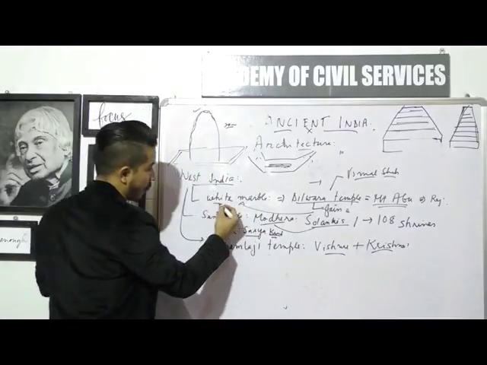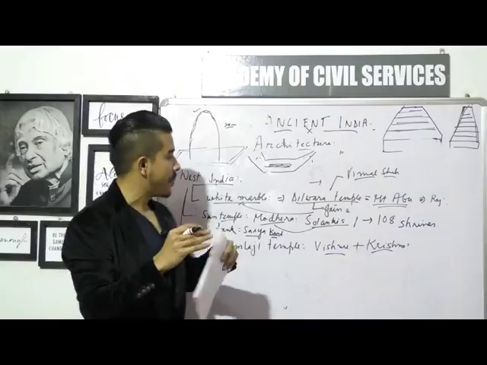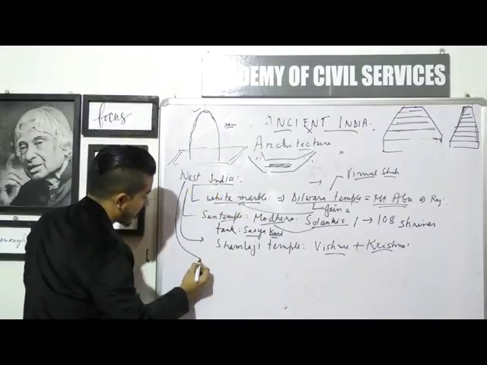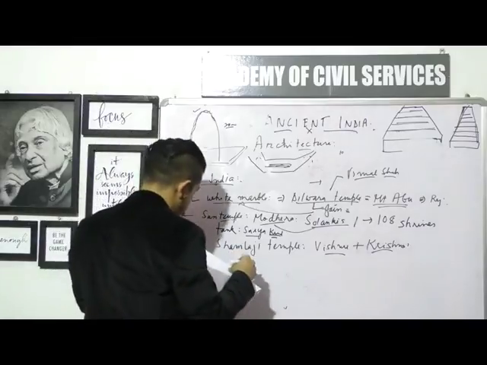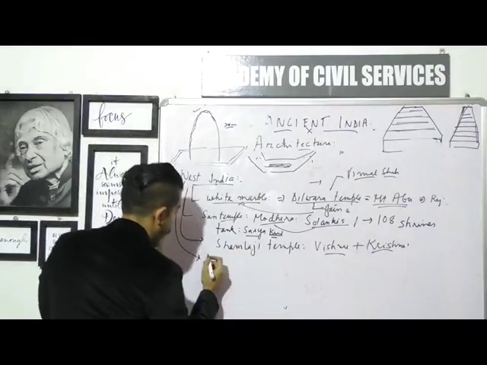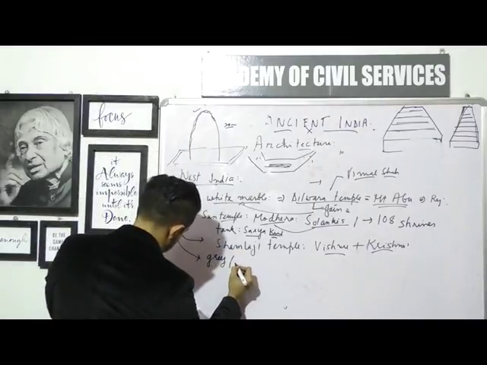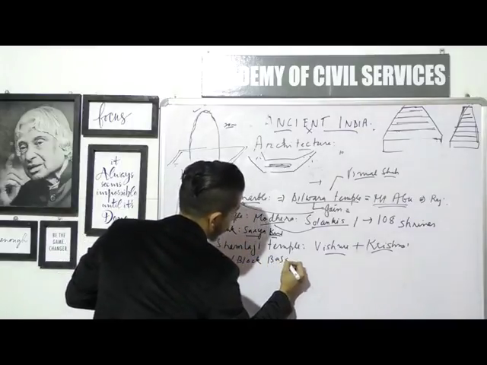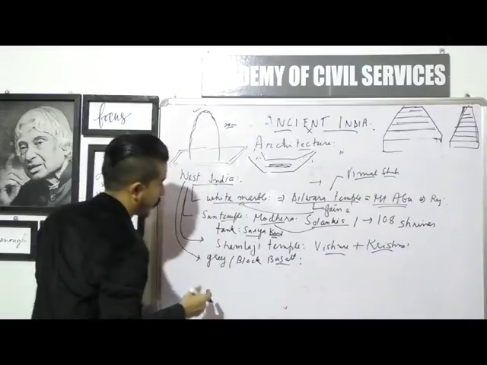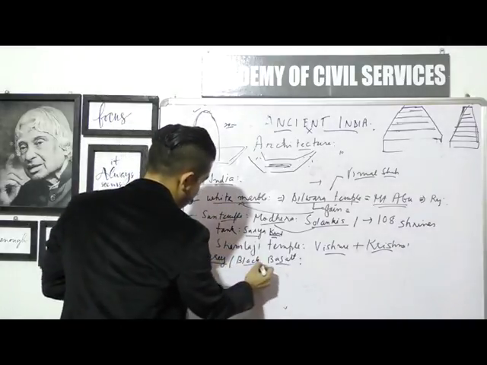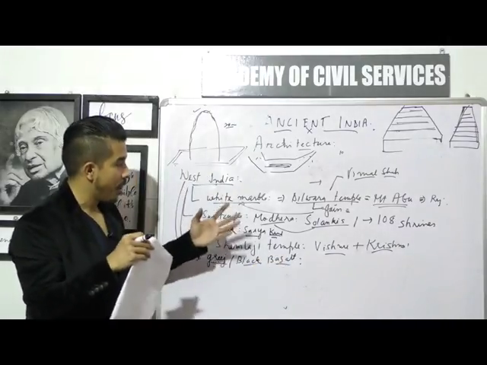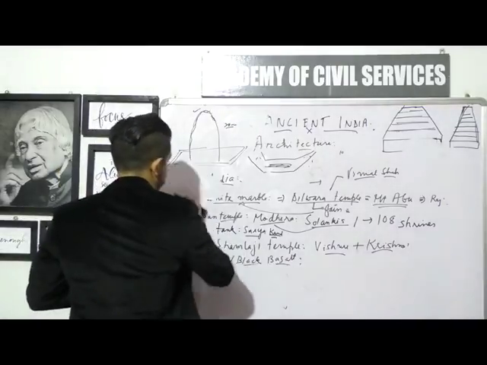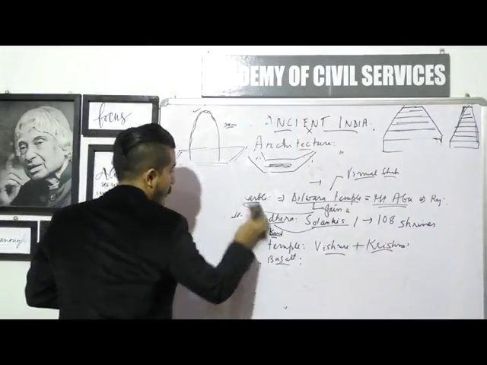But remember guys, white marble is not the only material which was used to construct temples from West India. There was another rock which was used, and that is known as the grey or black basalt. Okay, so basalt is also a type of rock, mostly basic. So grey and black basalt was also used for these type of temples. So this brings us to the end of West India.